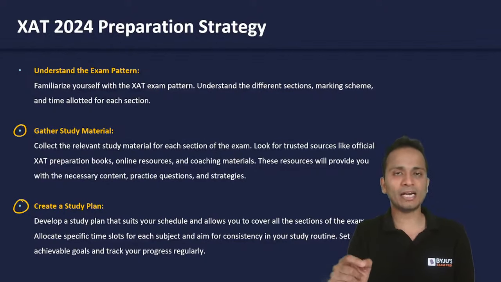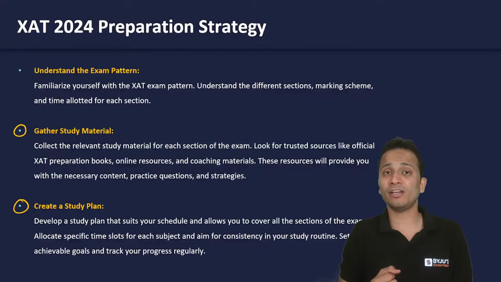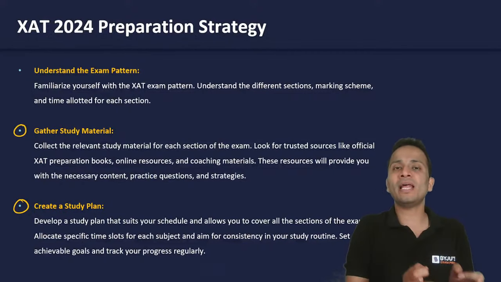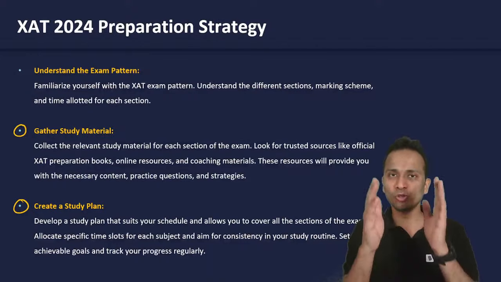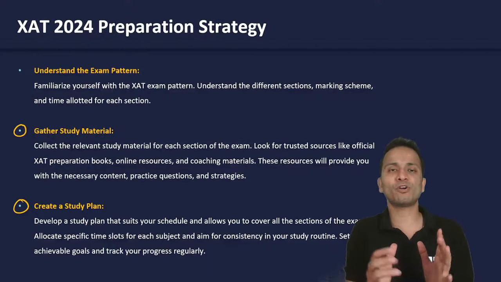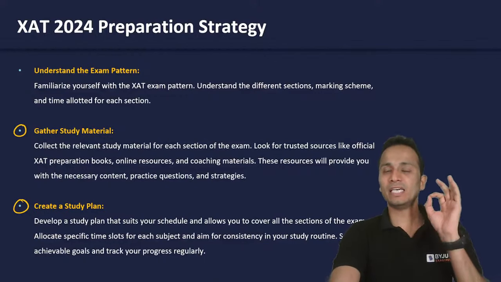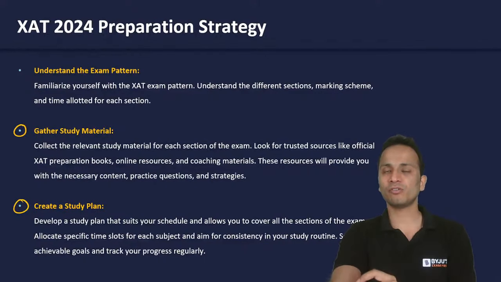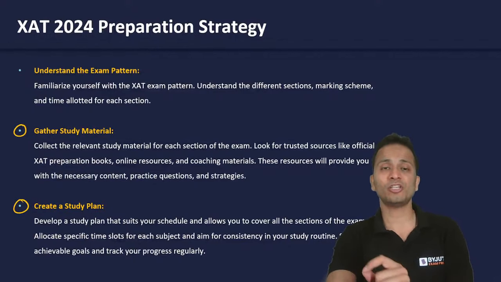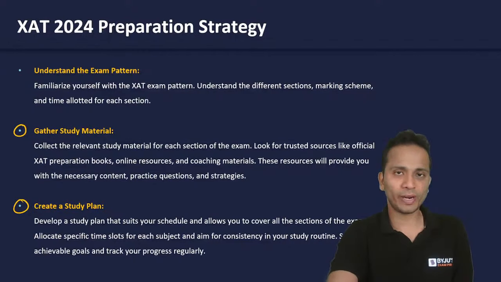Also, like I told you, the score of part two, that is general knowledge and essay writing, will also be considered for the final admissions of XLRI. So you'll have to prepare entirely for all these five sections, right? You will have to allocate specific time for studying each and every section of that examination.